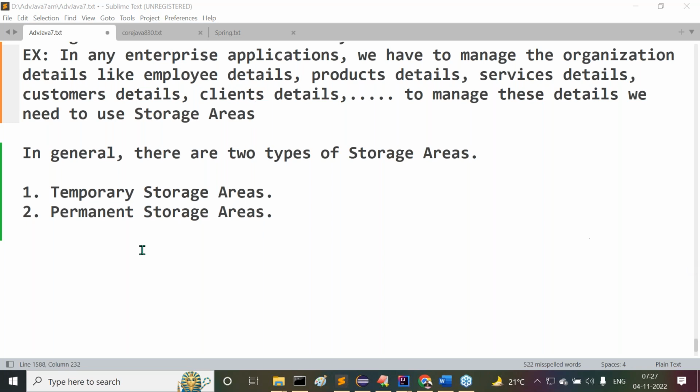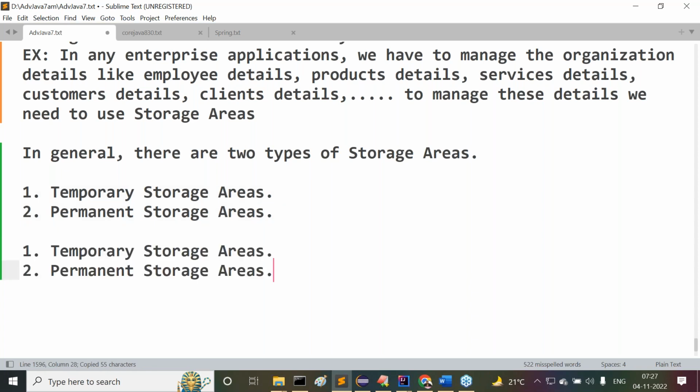Okay, fine. Next, we need to understand a little bit. Once again, I don't have any intention to talk about complete information about these databases. It's just a part of the definition for JDBC. I need to understand something about databases, that's why I'm giving the basic definition: the meaning of database, and why database is available. Understand, guys, what I'm telling you now. So here, two types of storage areas are available.